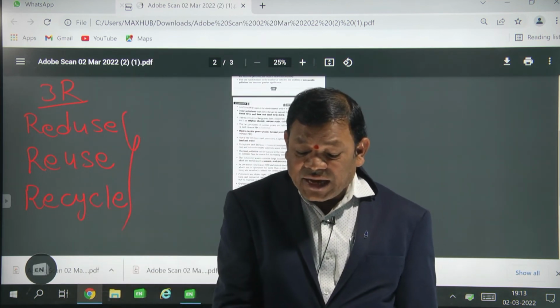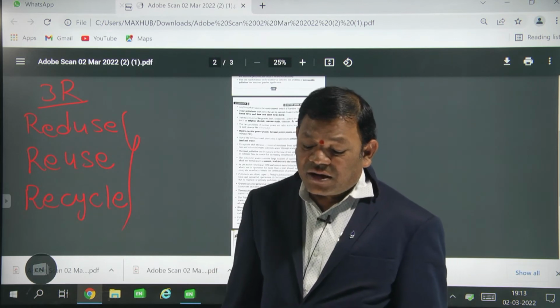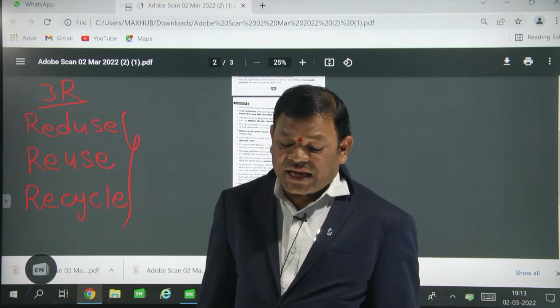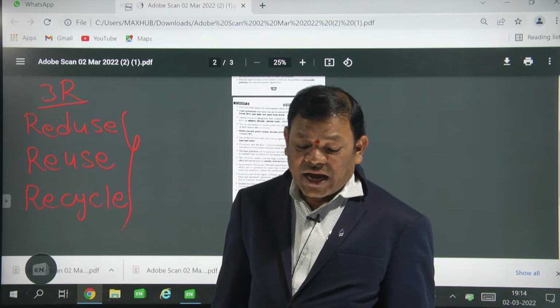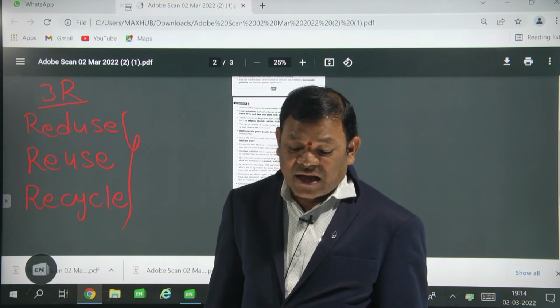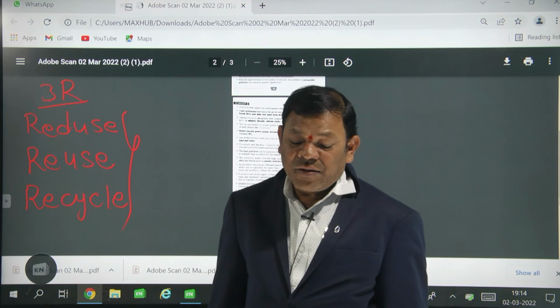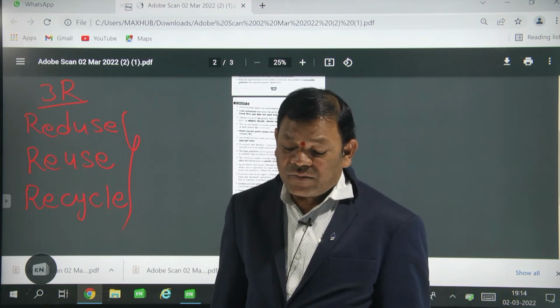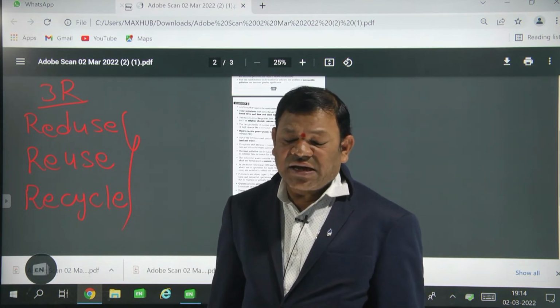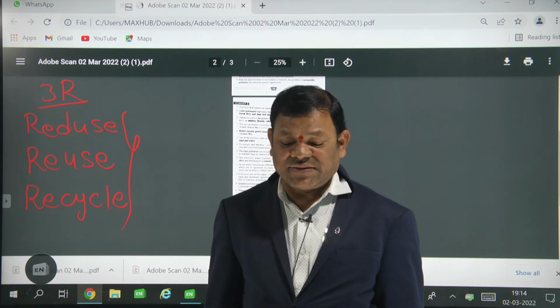Industrial waste contains a large number of harmful chemicals like acids, alkalis and metals such as arsenic, lead, mercury and cadmium. These are toxic substances.